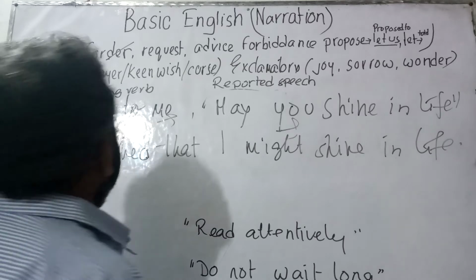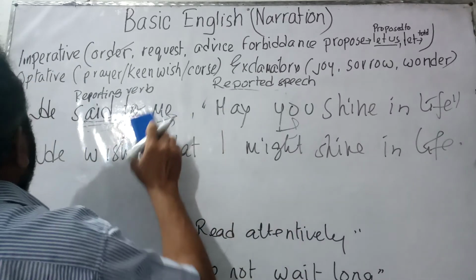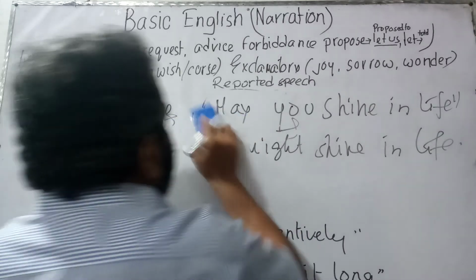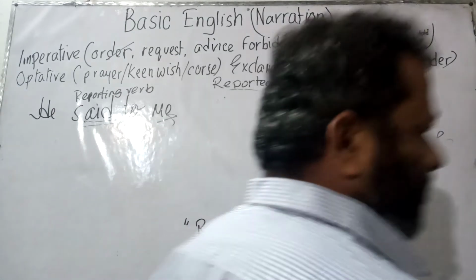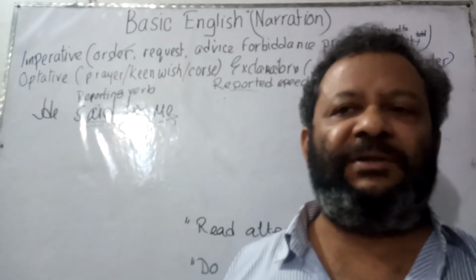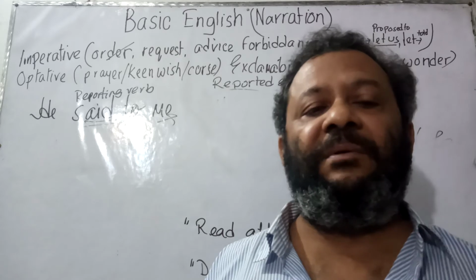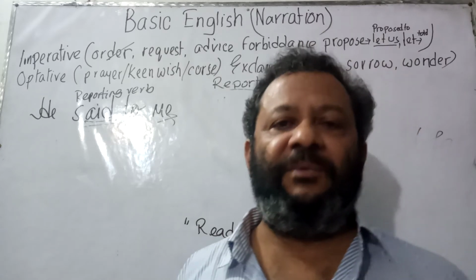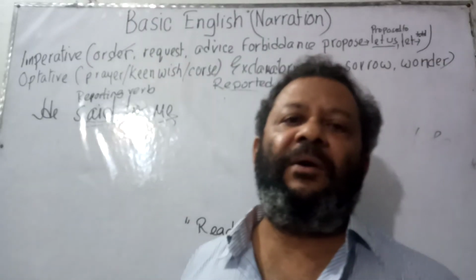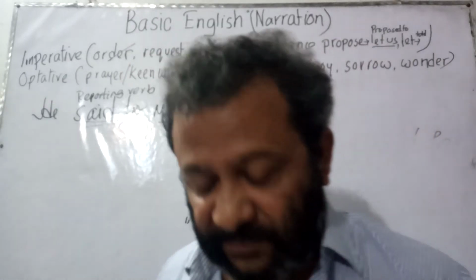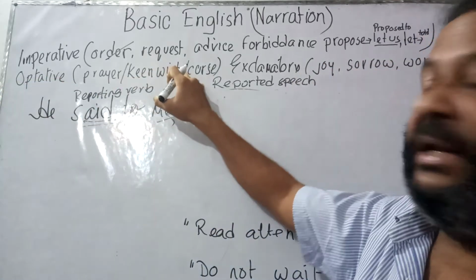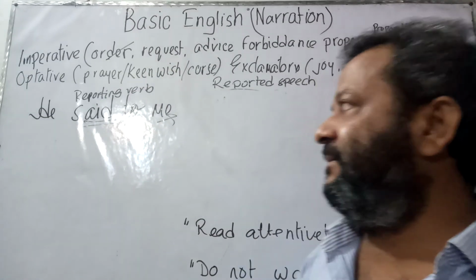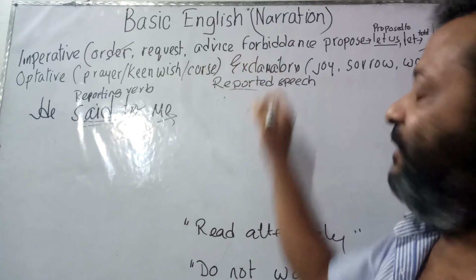Now by this optative sentence we can actually write cursing sentences, but cursing sentences are not good. That is why I am not going to teach you, because if I teach my viewers and students to curse somebody, they would curse anybody else, and that is of course bad for the speaker and of course for the listeners as well. Though by the optative sentence we can express cursing sentences, I am not going to show you. Now let us go to the exclamatory sentence.